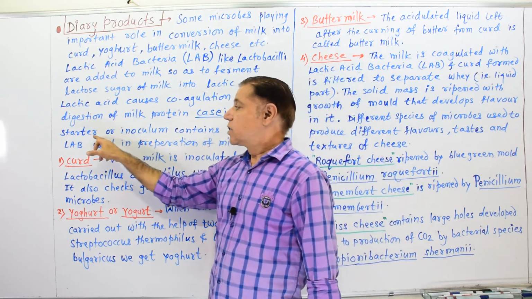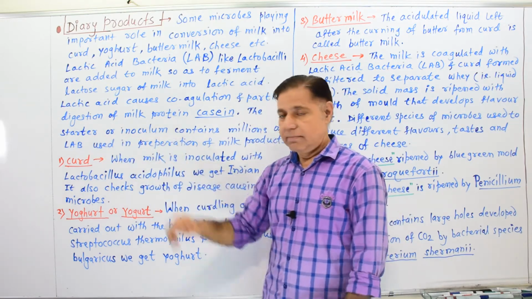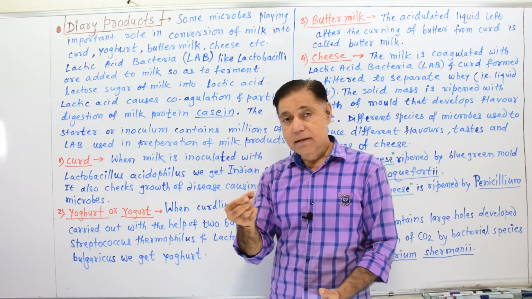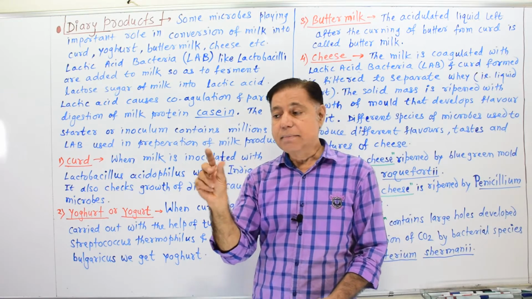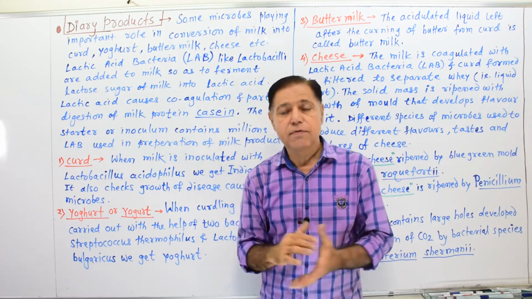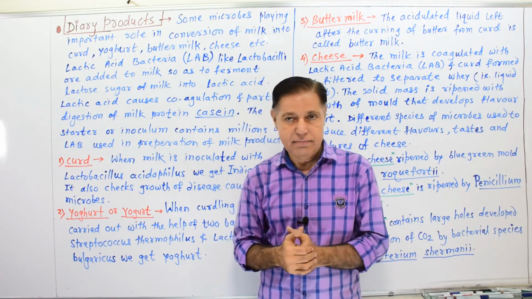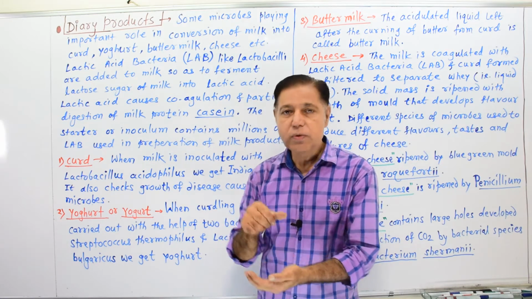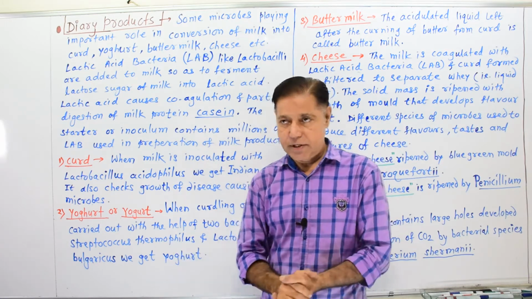The starter or inoculum, that is a little semi-solid substance, contains millions of microbes, bacteria, which are used in curd formation.